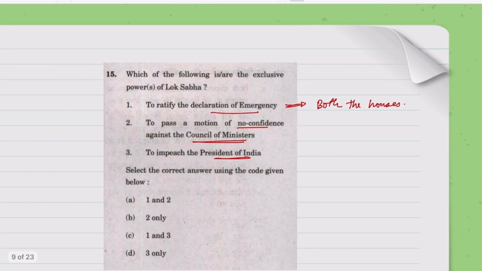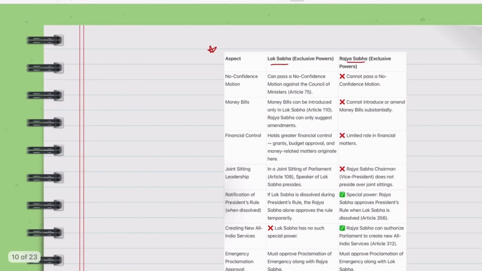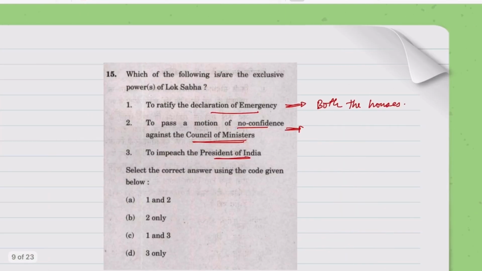Okay. And to pass the no confidence. So the no confidence is passed against the Council of Ministers in the Lok Sabha, right? That can be done only in Lok Sabha. So Lok Sabha has the exclusive power. To impeach the president, here it is not the exclusive power of Lok Sabha. It is both the houses.